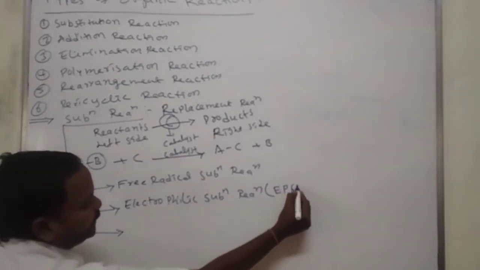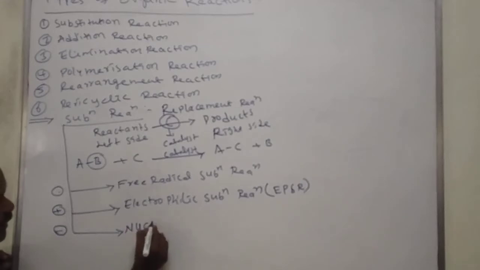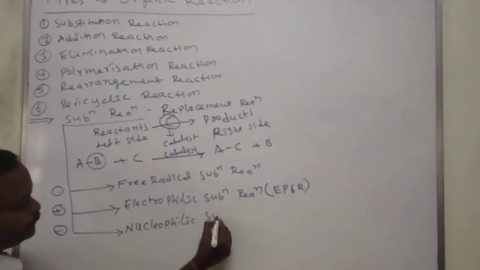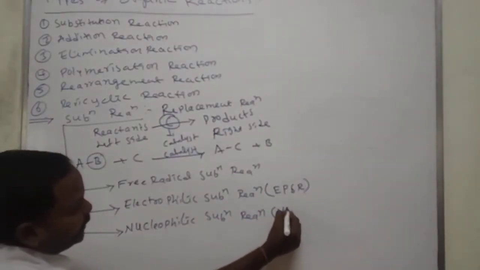Always we call it EPSR, electrophilic substitution reaction. If any substitution reaction is initiated with a nucleophile, such substitution reactions we call nucleophilic substitution reactions. We call it NPSR.